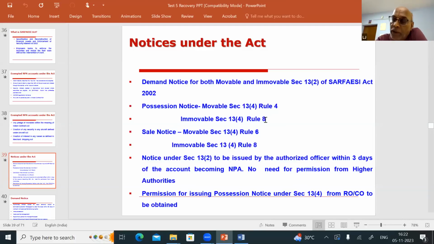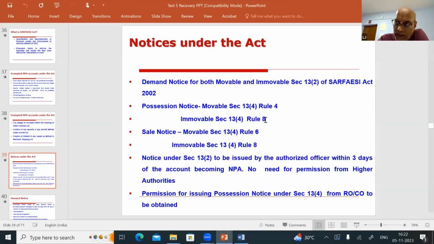So first you issue the demand notice. You wait for 60 days. No reply from the borrower. Then you issue the possession notice. Paste the possession notice wherever it is required. Then take a photograph, and we will go into the details in between. Then you take possession of the property. After taking possession of the property, you can issue a notice called the sale notice.